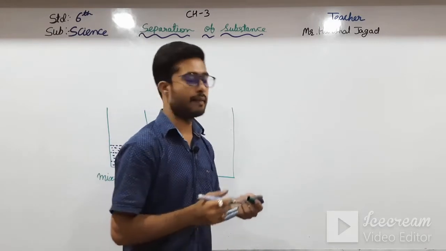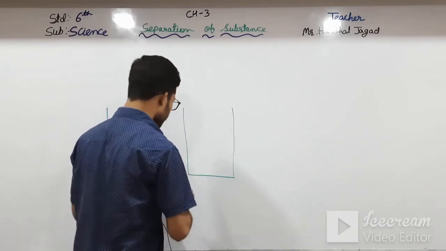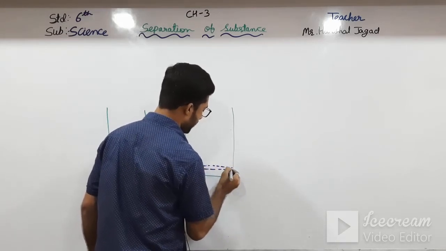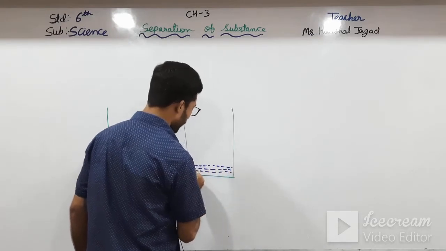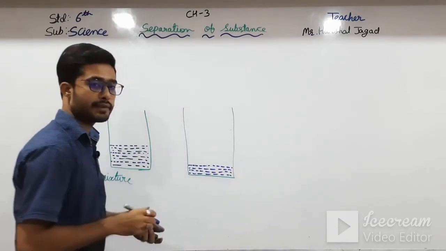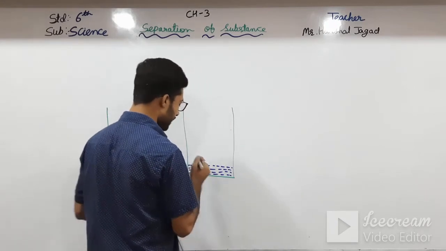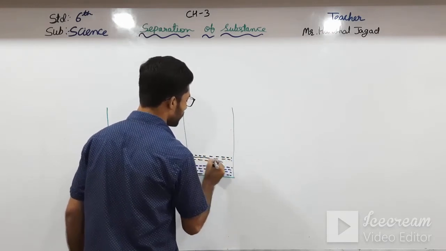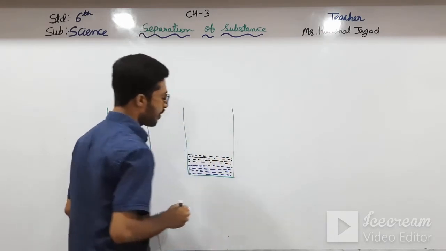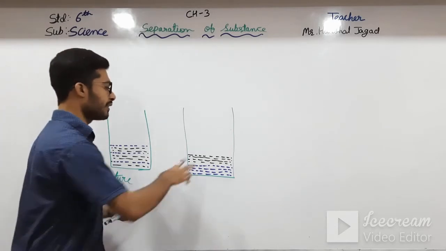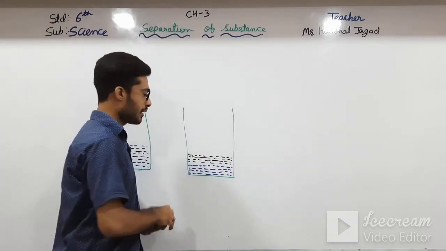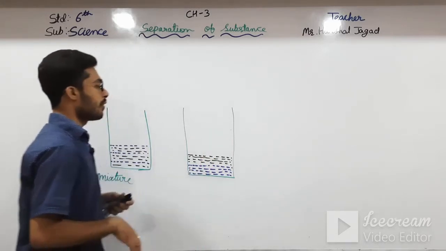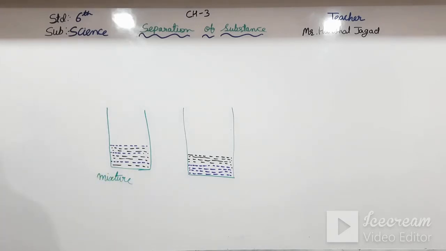Then what will happen? The liquid which was there will float above the solid substance. This is the solid substance and the liquid will be over it. All the insoluble solid will remain at the bottom as sediment, and then this liquid is removed into another beaker. So we could separate this. This is sedimentation and decantation.